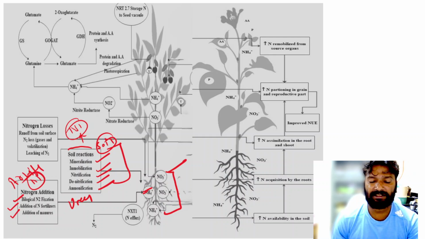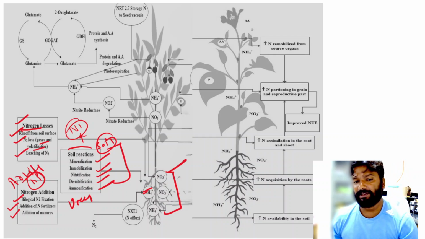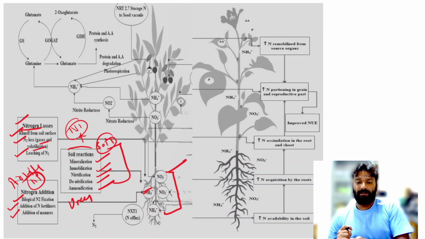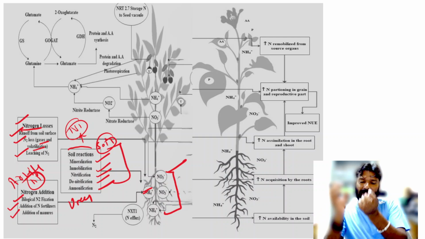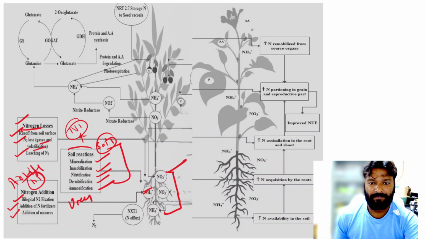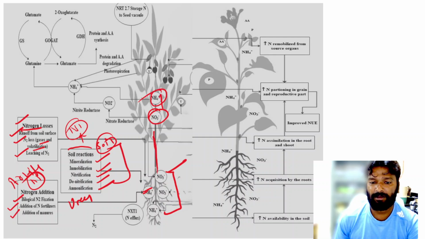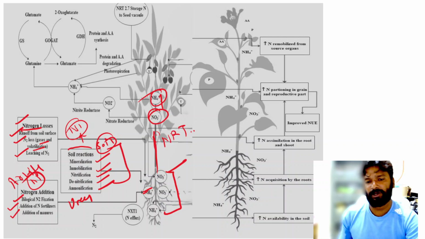But there are some cases where this nitrogen can be lost, like runoff from the soil surface, nitrogen loss in the form of gas through volatilization, and also the leaching of nitrogen. So by these processes, nitrogen can be lost. So this is the budget of the nitrogen: several soil reactions, artificial reactions, biological reactions, chemical reactions, and several losses determine the availability of the nitrogen. Then nitrate and ammonia are transported to the aerial portion by several transporters. We already discussed the NRT 1.1, 1.2, 1.3, 1.2.1.